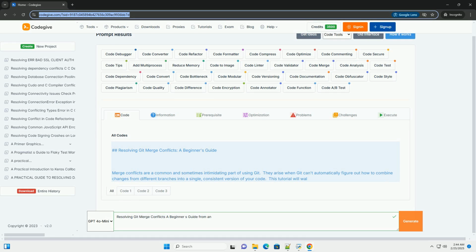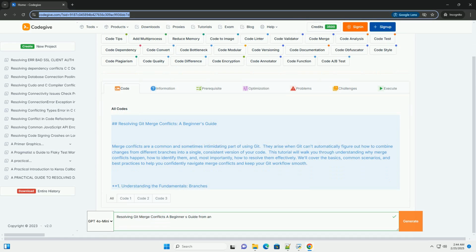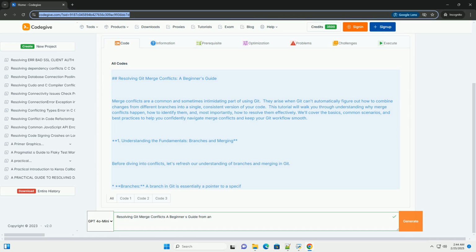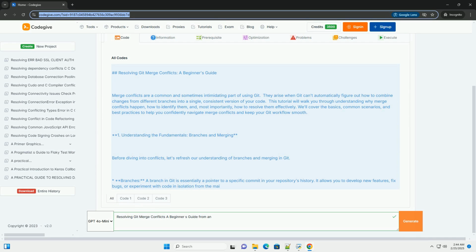Resolving Git merge conflicts, a beginner's guide. Merge conflicts are a common and sometimes intimidating part of using Git. They arise when Git can't automatically figure out how to combine changes from different branches into a single, consistent version of your code.